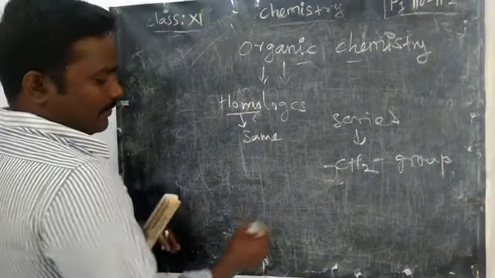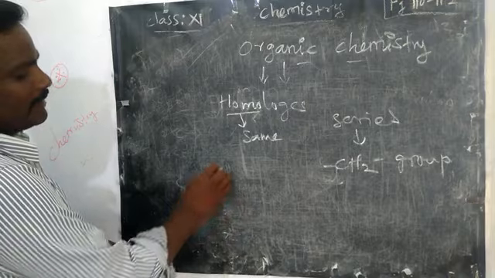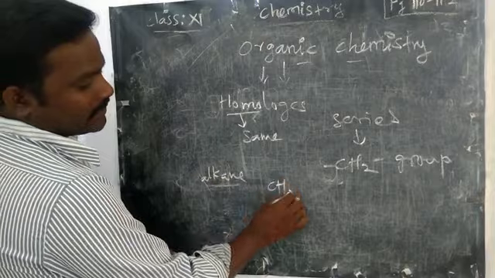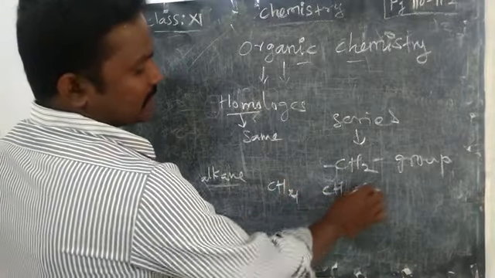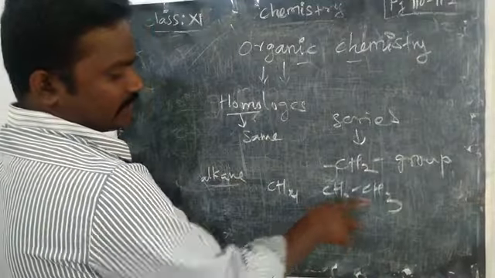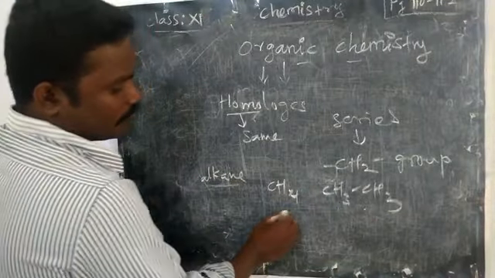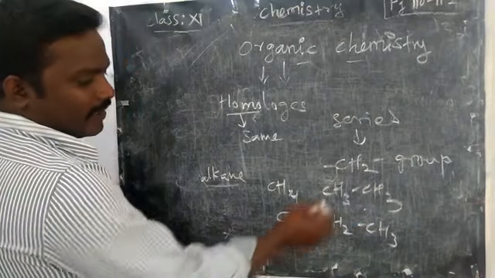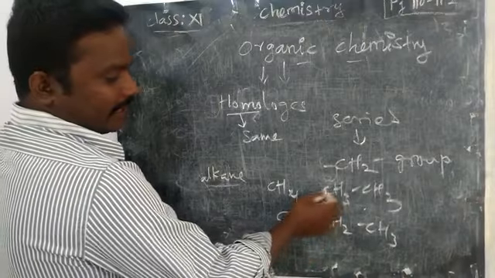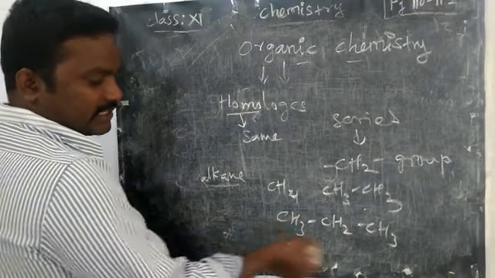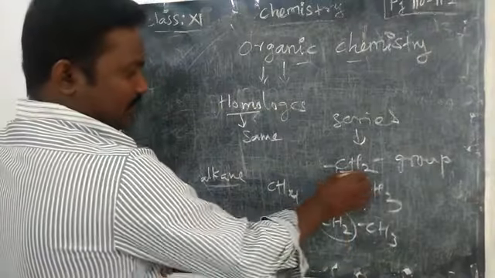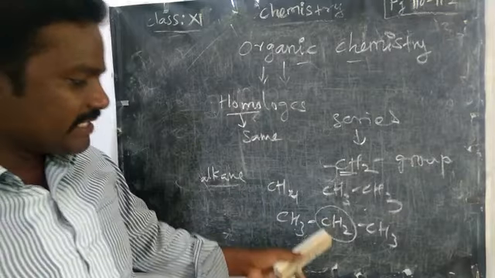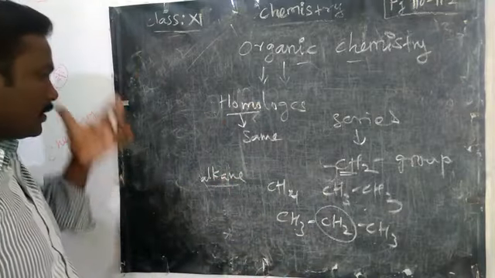For example, if you see an example, we can understand. Alkane means made up of only single bonds. Methane, CH4. Ethane, CH3, CH3. What's the difference between them? Only a CH2 group. Propane, CH3, CH2, CH3. Here you can easily understand the difference between ethane and propane. Ethane has CH3, CH3. Propane has CH3, CH2, CH3. We have an extra CH2 group. So in the series, they differ only by the CH2 group, which is called a homologous series.